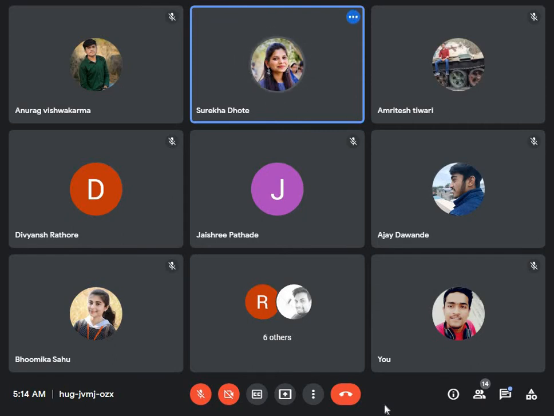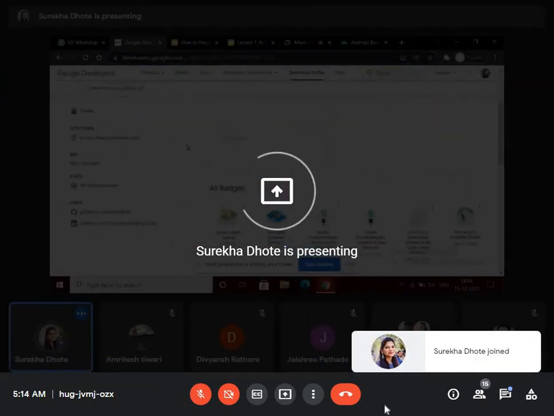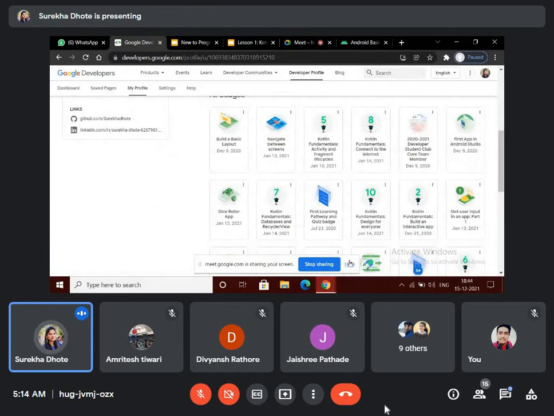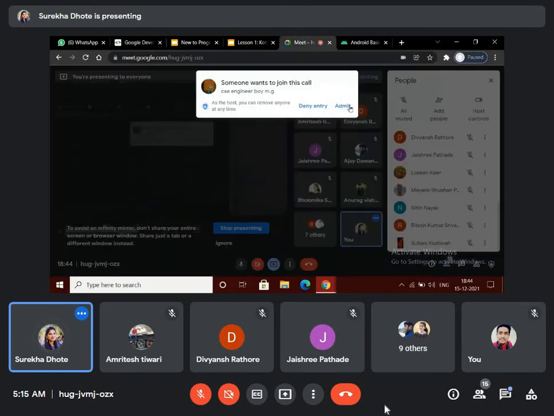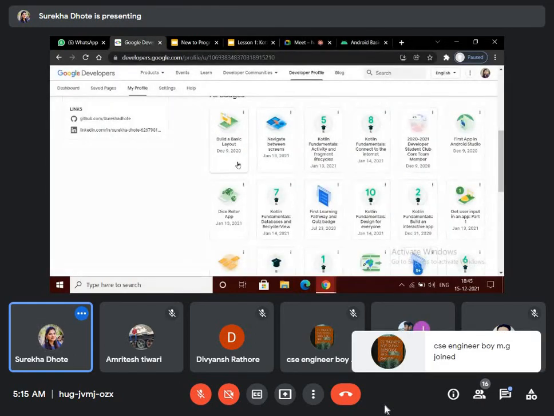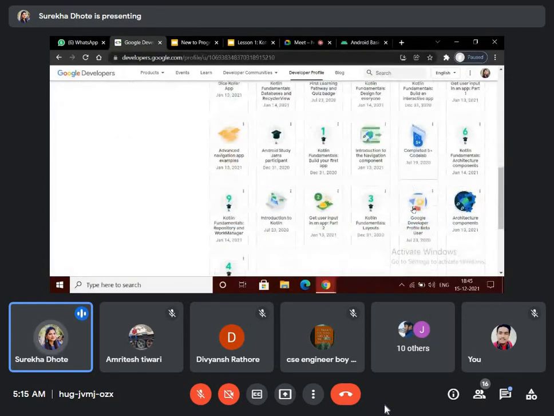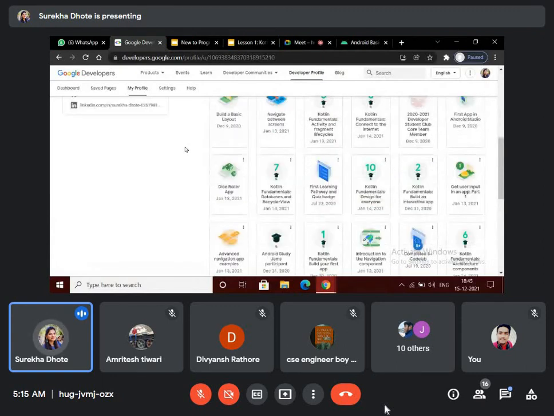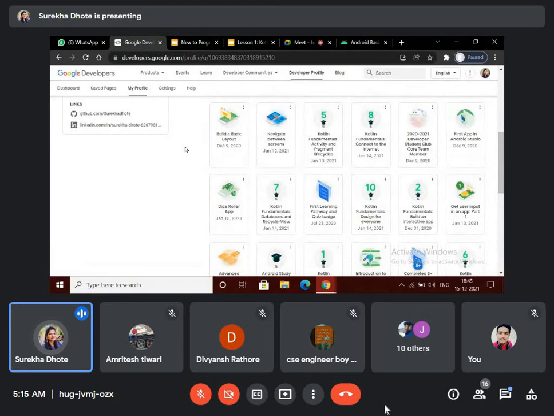We have already come through many concepts, so I am showing you my profile, and these are the badges which you will be able to see on your profiles as soon as you complete both the tracks of Android Study Jams. These are all the badges which will be available on your profile. And for getting certificates of Android Study Jams, you need to complete both the tracks. I will provide a link of both the tracks to you.